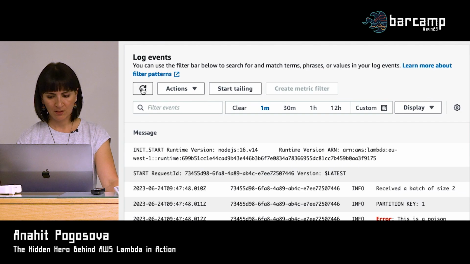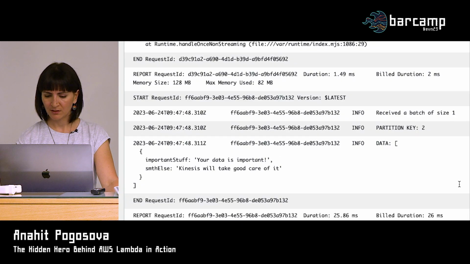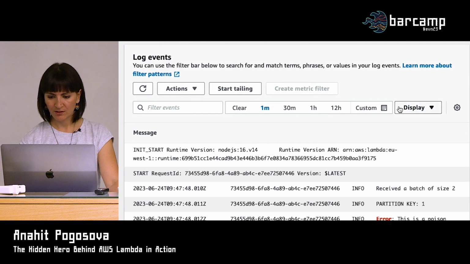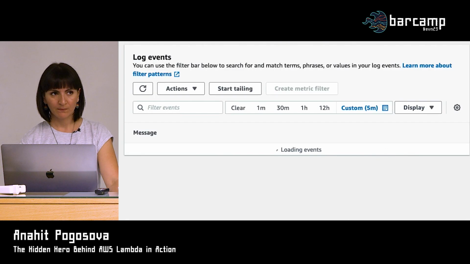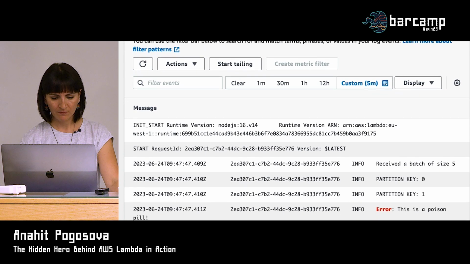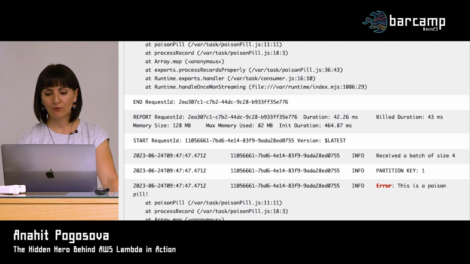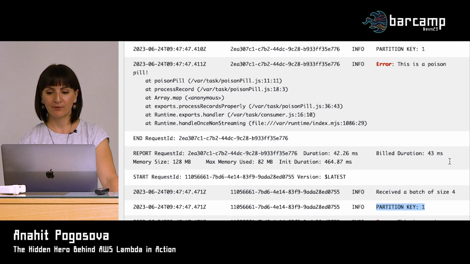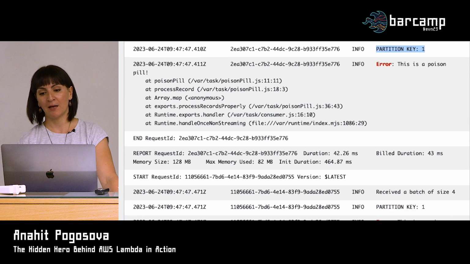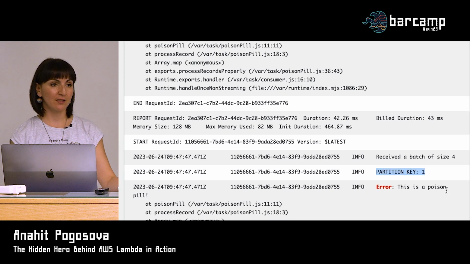Yes. All right. Batch 2. Why? What happened? It didn't show me the last one. So here is our batch, 5 records, 0, 1, and 1 failed. We have seen this before. And here we receive a batch of size 4, and it starts with partition key 1. So we told the event source mapping that partition key 1 was the one that failed. So it was like, hey, I'm not sending you partition key 0 anymore. Let's start with this one. So we basically avoided all that reprocessing that we saw before.